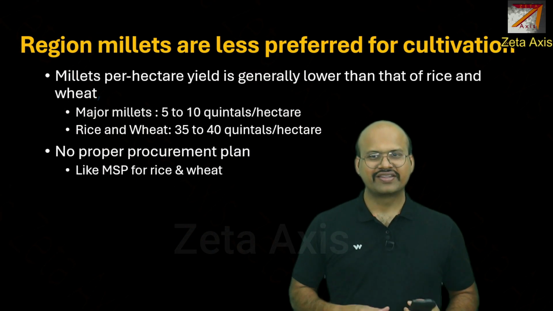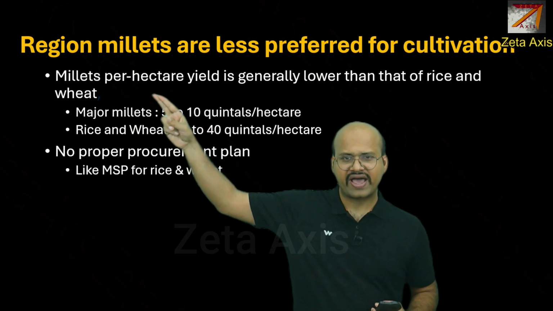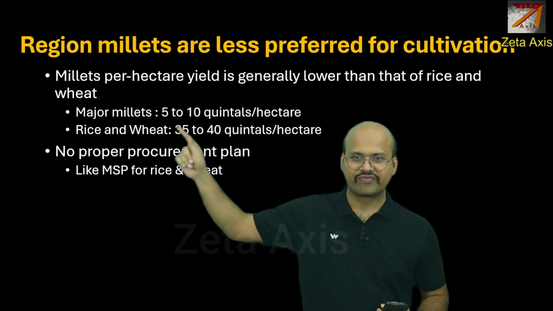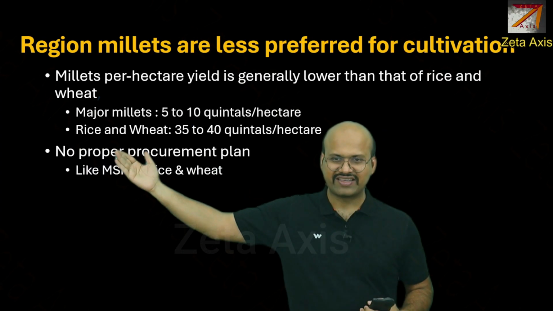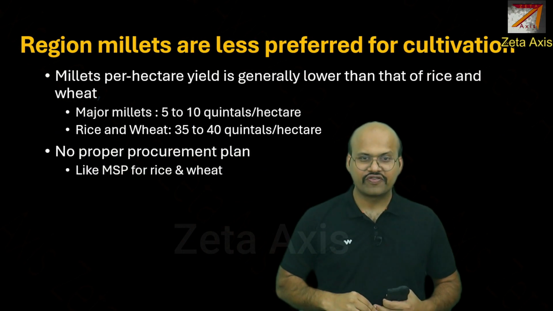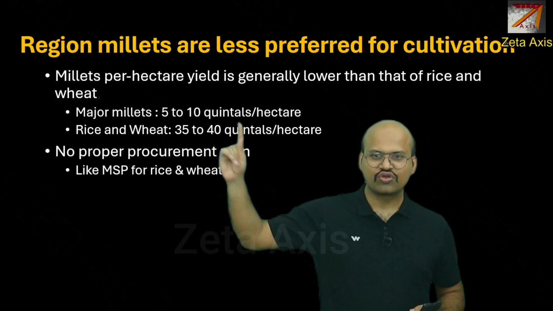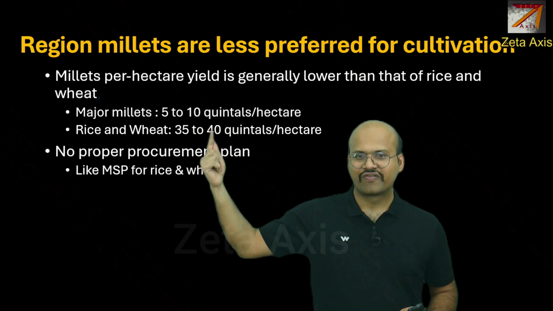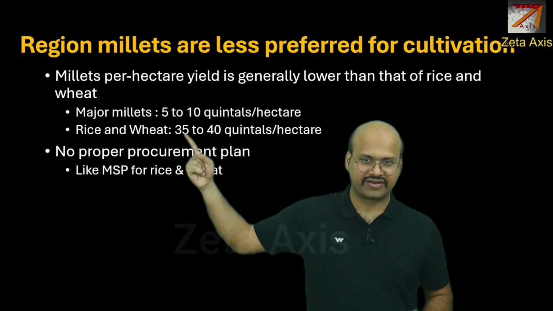Now, why are the millets less preferred for cultivation? We have already seen that per hectare yield is very low for the millets. Major millets are produced at 5 to 10 quintals per hectare. And if you see rice and wheat, they are produced at 35 to 40 quintals per hectare. So if you have 1 hectare of land and if you produce millets, then you will only get 5 to 10 quintals of millets. While with rice and wheat, you will get 35 to 40 quintals. So this has a much higher return.